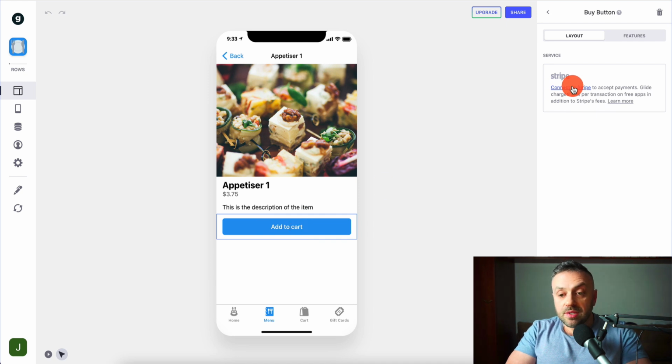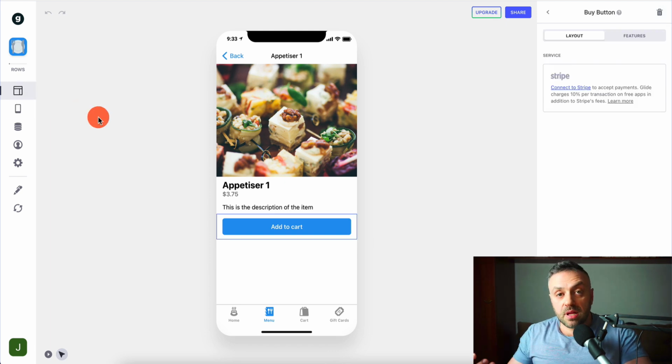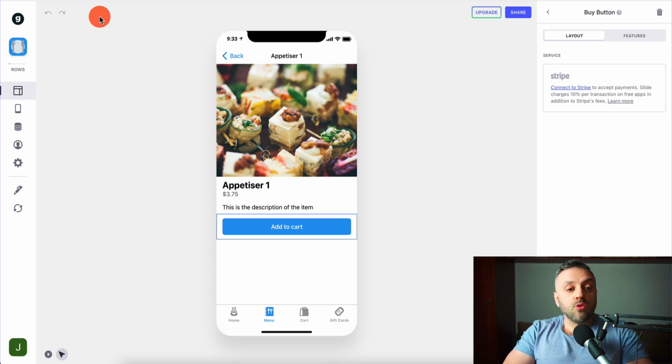There's all these things. I need to basically connect this to Stripe, and that's all I need to do. Once I connect the Stripe, it's gonna start working, right? This is a full-featured app functionality, and so you can build an app, you can push it into the App Store, you can sell it, you can do it more for business users, right? It really depends if you want to do it for consumers or you want to do it for business users.